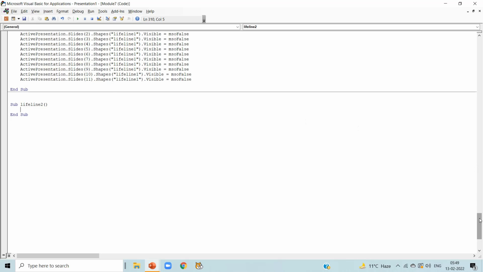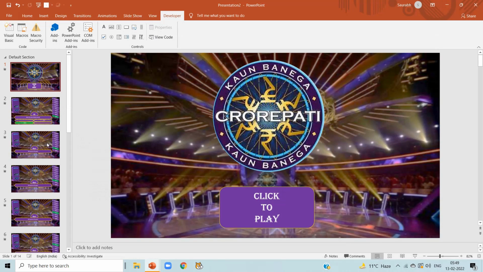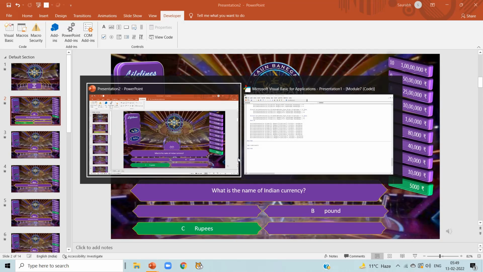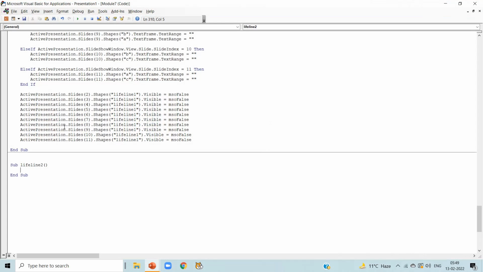In this lifeline, we are going to flip the question, as our options will change. This is the icon of flip the question. So in flip the question, our question will change and our options will also change.